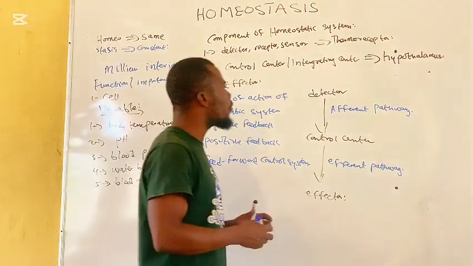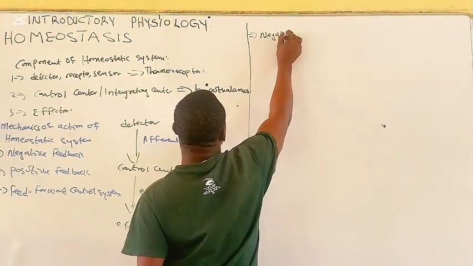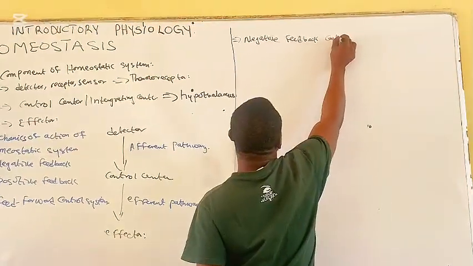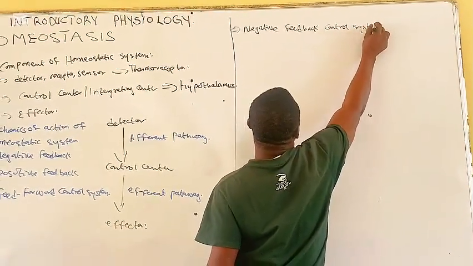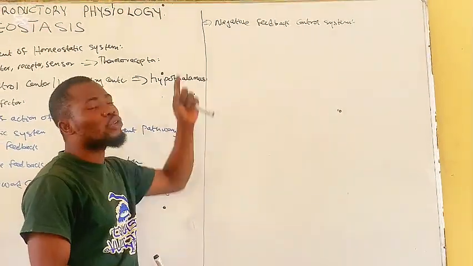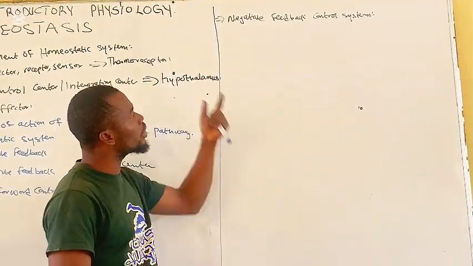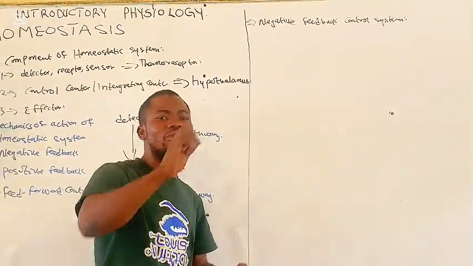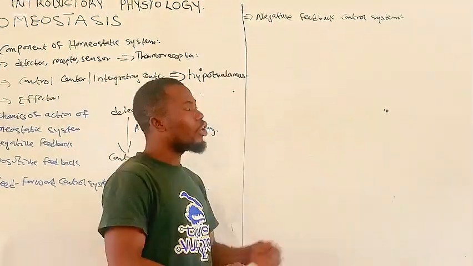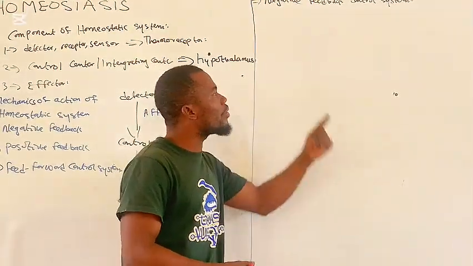The first one is the negative feedback control system. First, we should know that among the control systems, the negative feedback control system is the most common in our body. It is a control system that reverses the direction of the changes to bring normalcy, or a system through which the body reacts to stop or reverse the direction of the changes.